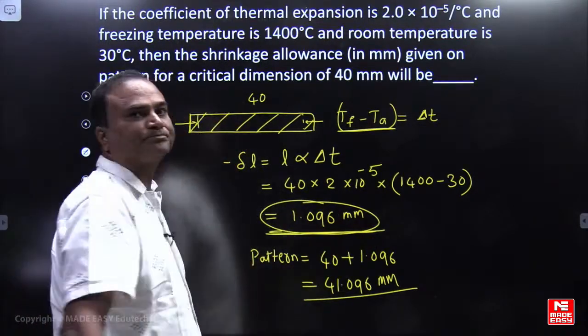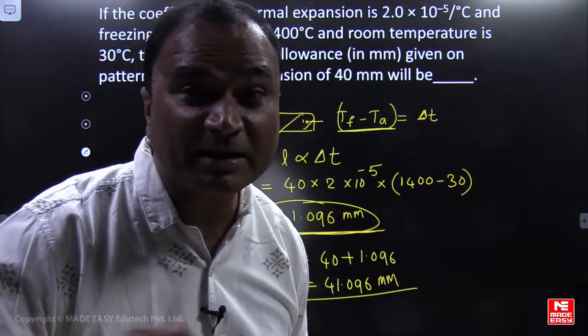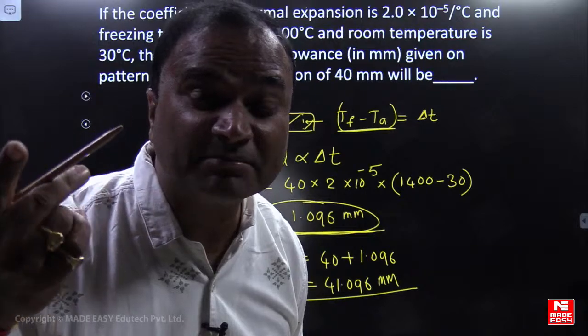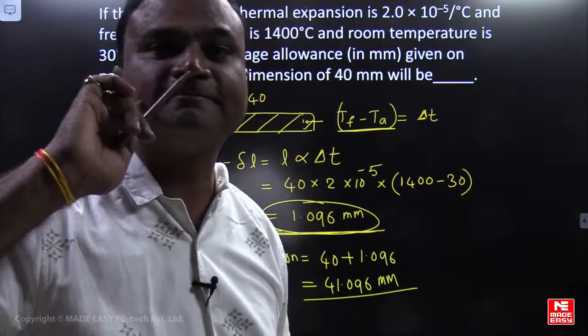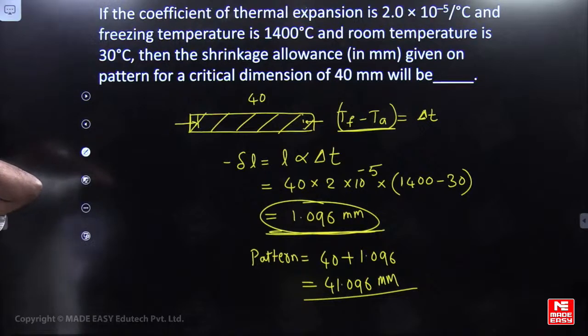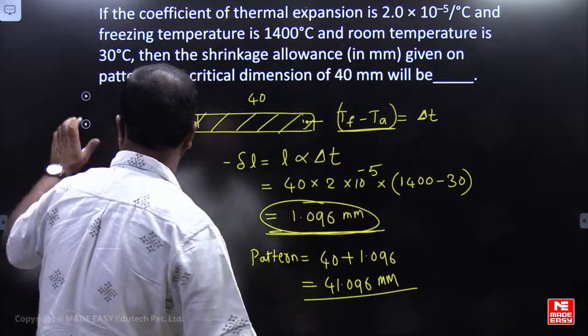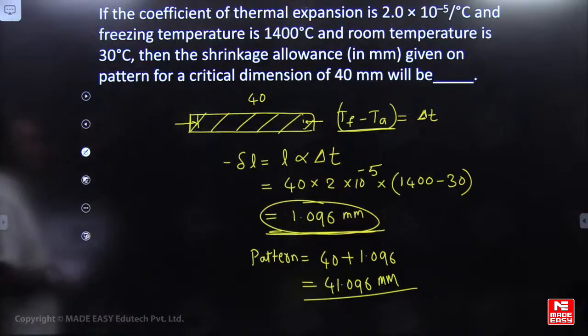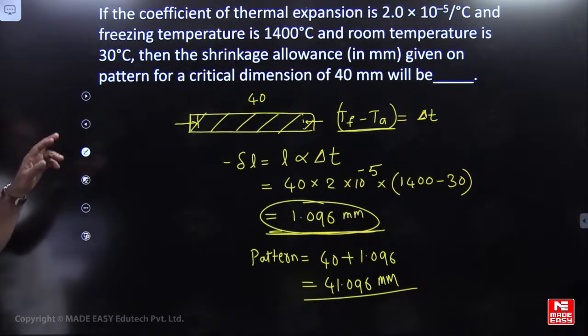Okay? Sometimes they may ask what is the size of the pattern by considering shrinkage allowance. It means this. Yes, very good. You are on line with these questions. Very good.